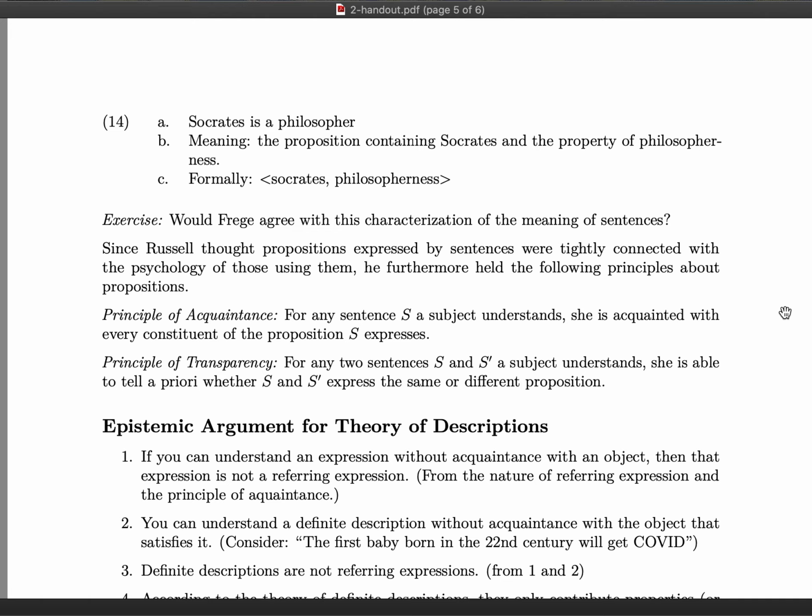Now, the second principle, which is related, is the principle of transparency. What this says is that for any two sentences, S and S prime, that a subject understands, she is able to tell a priori whether S and S prime express the same or different propositions.